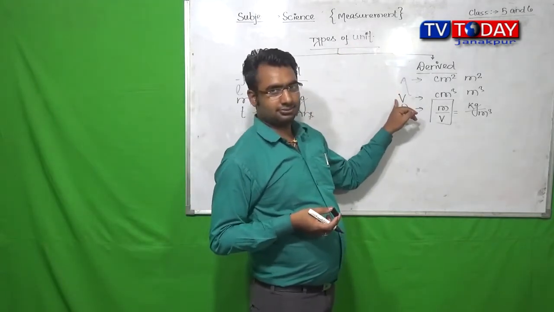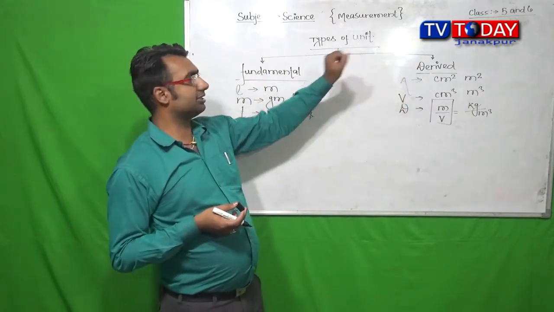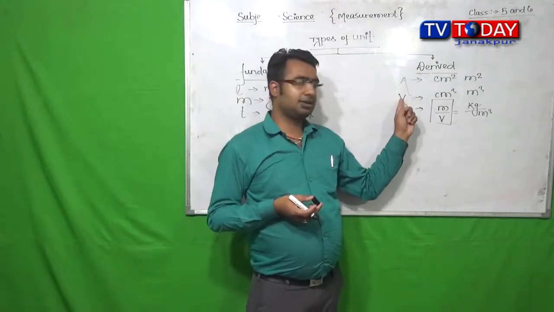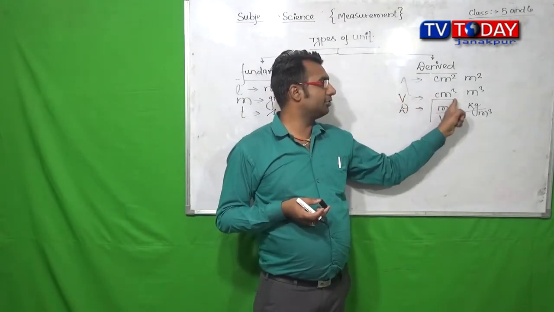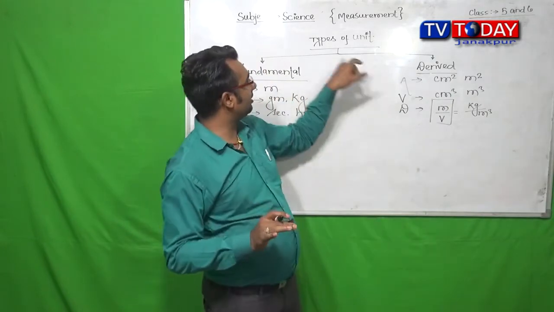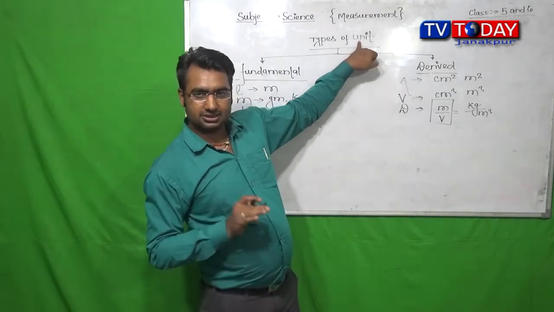Volume comes under the derived physical quantity, so the unit of volume, centimeter cube and meter cube, comes under the derived unit.